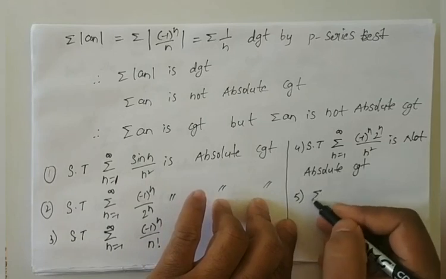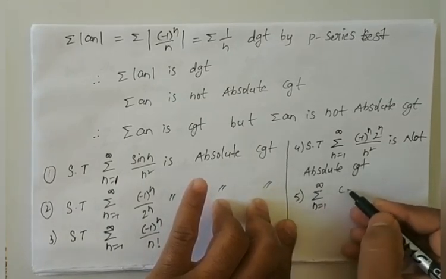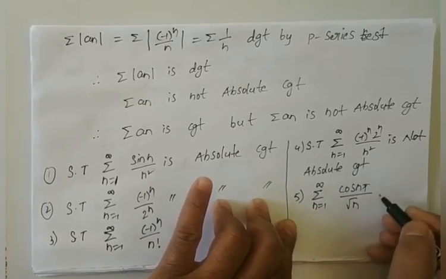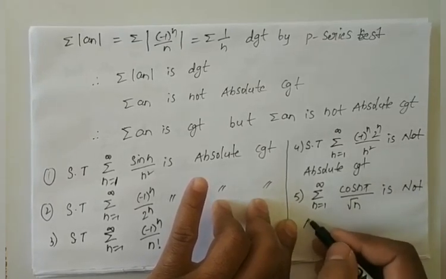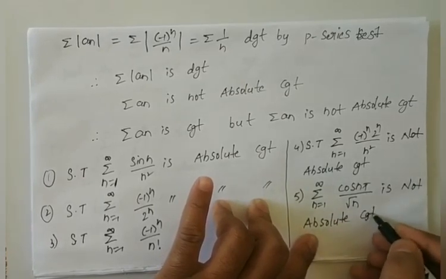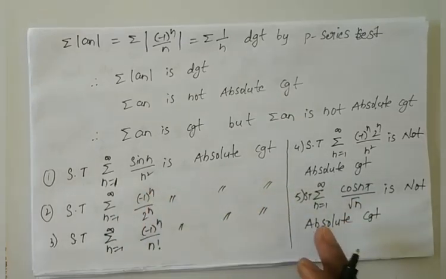Fifth one, show that summation n equals 1 to infinity of cos n pi by root n is not absolutely convergent. Please do these problems, very simple.